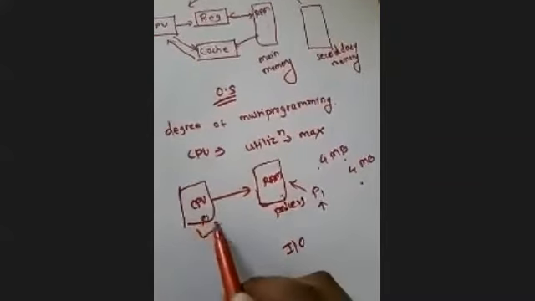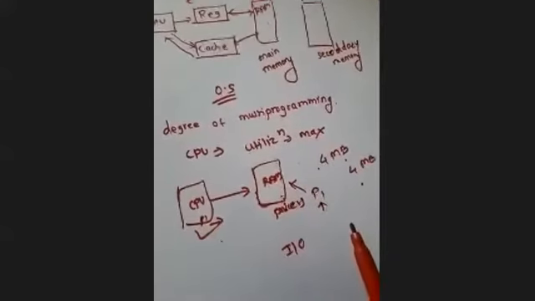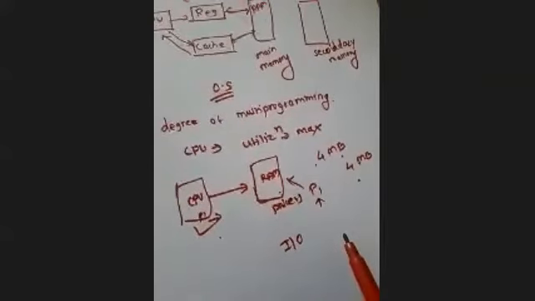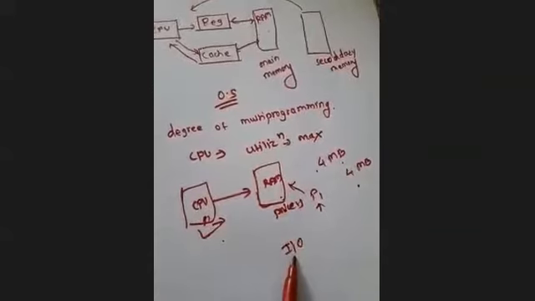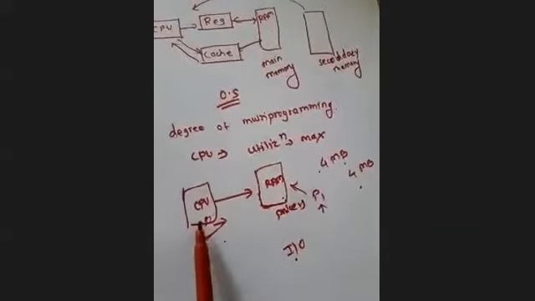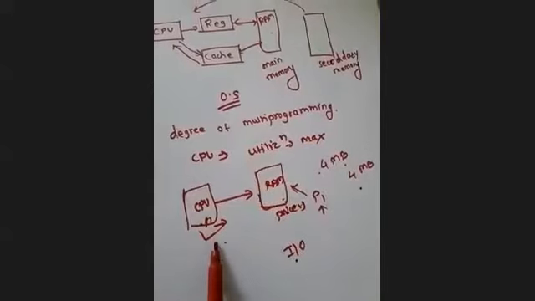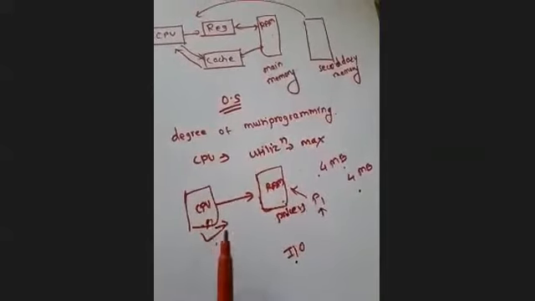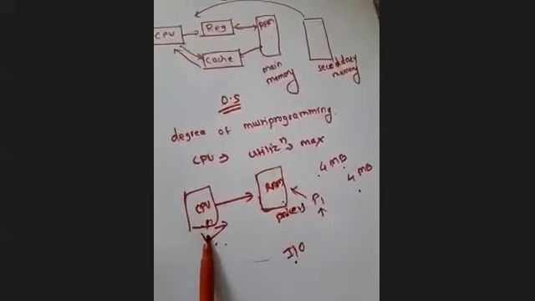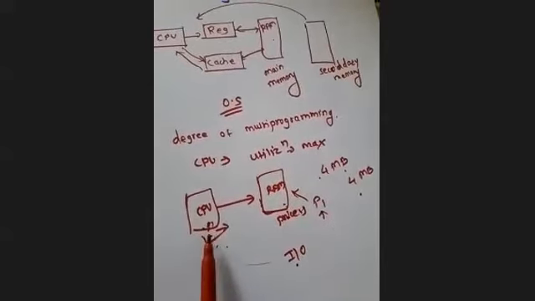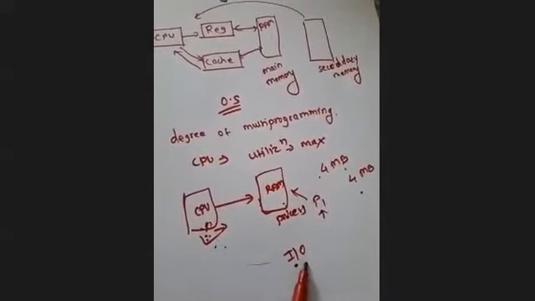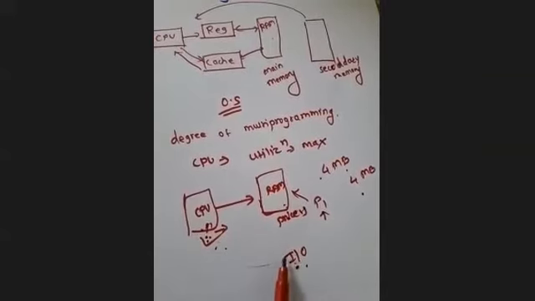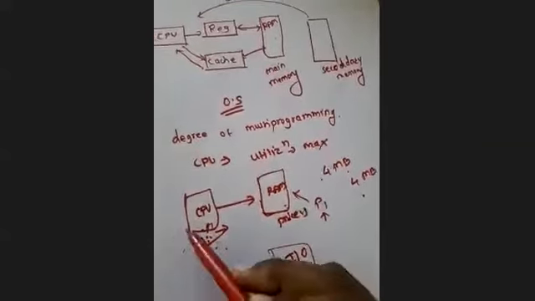That P1 process will be swapped out to the input output devices that will be managed by the input output manager, right? So whenever any process is accessing input output services, it will not reside in the CPU, or we can say that at that time the CPU will be idle. That is the process. When a process is executing in the CPU and in between wants to access any input output services, and if it is available, then that process will be granted that input output device.